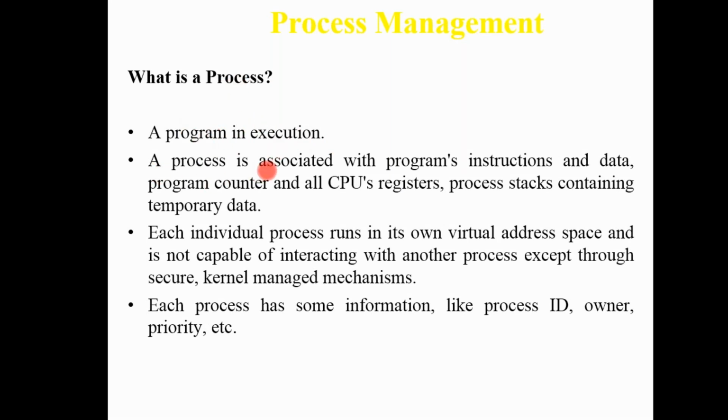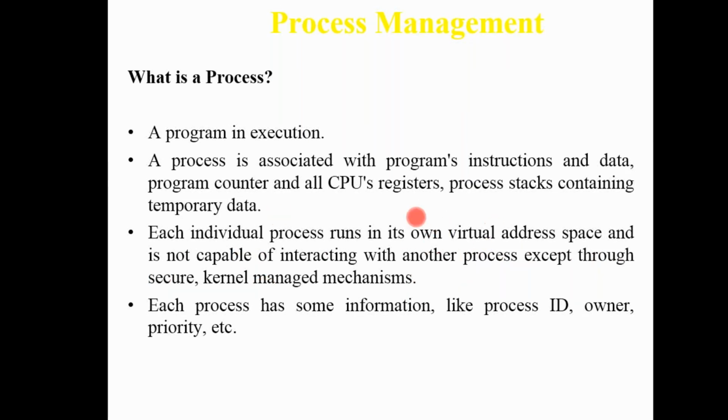A process is associated with the program instructions, the data, the program counter, and all your CPU registers, with process stacks containing the temporary data. Each individual process runs in its own virtual address space and is capable of interacting with another process only through secure kernel-managed mechanisms.